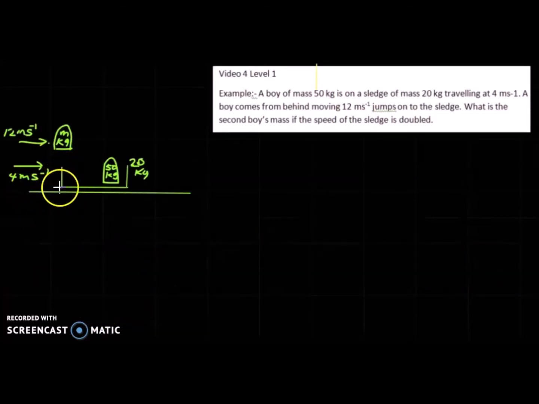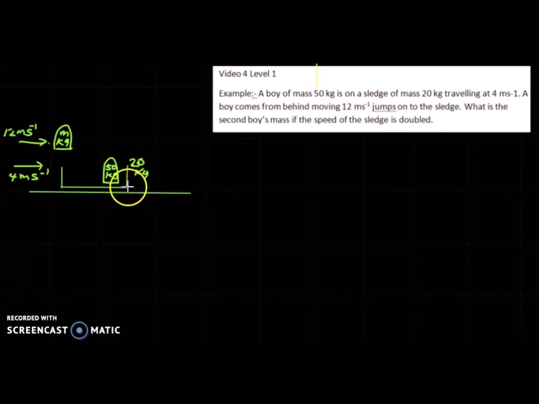Now this is the sledge. There is a boy of mass 50 kilograms inside this sledge, and the sledge is moving with a velocity of 4 meters per second. The mass of the sledge is 20 kilograms.